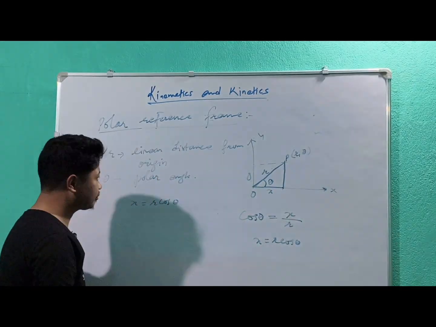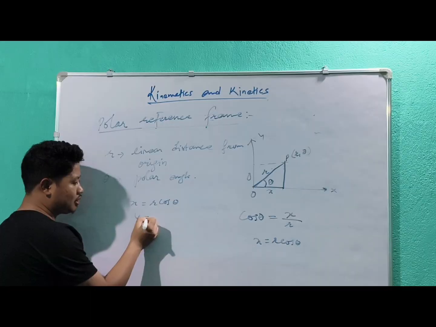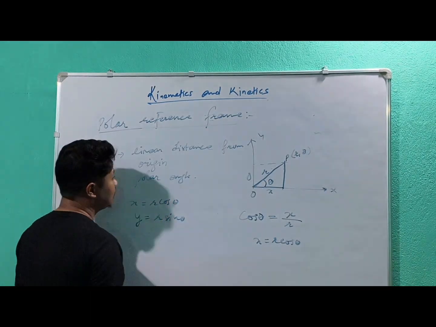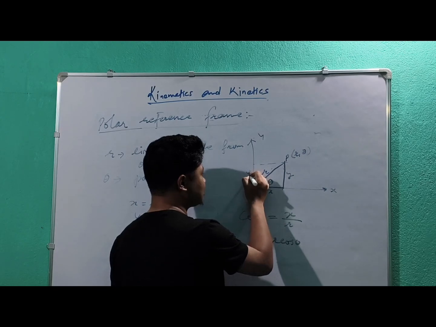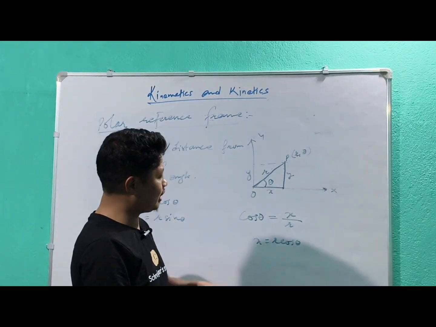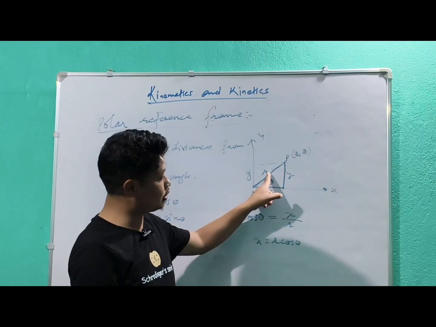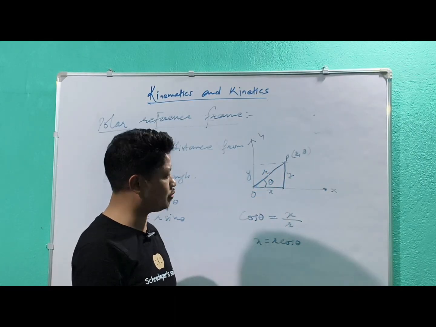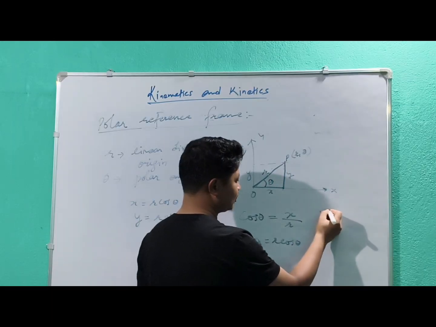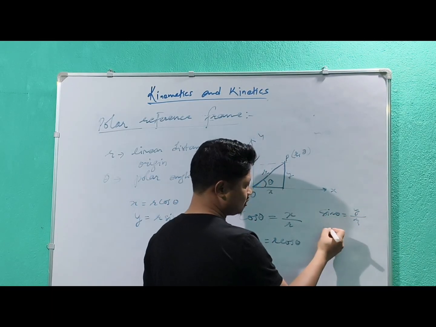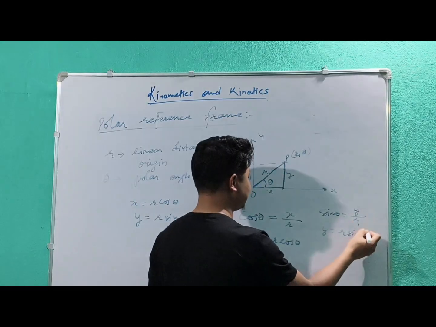Similarly, y will be equal to r sin theta. But why? This is the y. And y will be equal to r sin theta, because right now we know the hypotenuse and we know the perpendicular. So with respect to hypotenuse and perpendicular, we have to use the sine trigonometric ratio. Sine is equal to y by r. So y is equal to r sin theta.